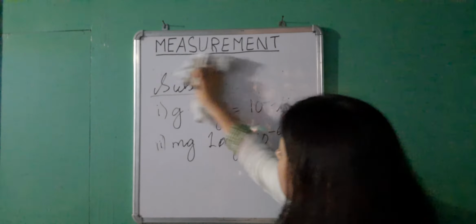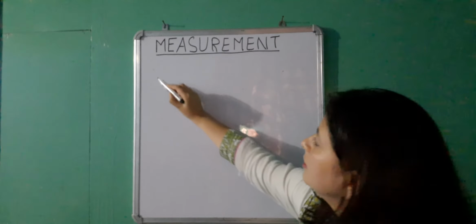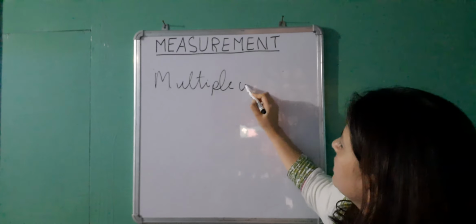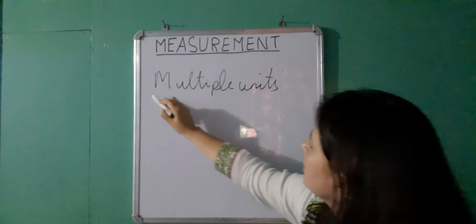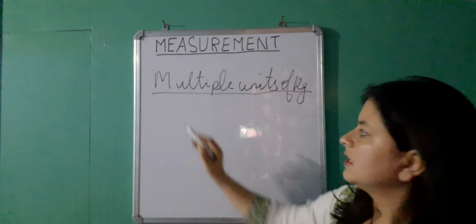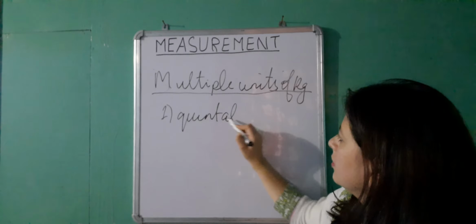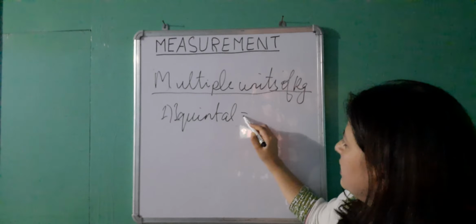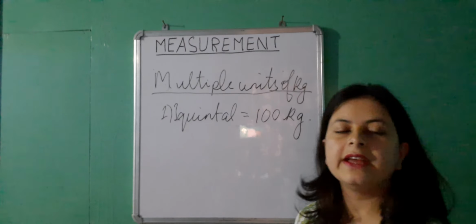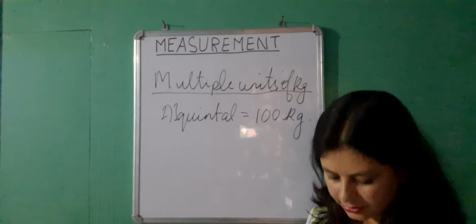So coming to the multiple units of kilogram, we have two in the metric system. Number one is quintal, where 1 quintal is equal to 100 kilogram. So if you are buying a quintal of rice, then you are actually buying 100 kg of rice.